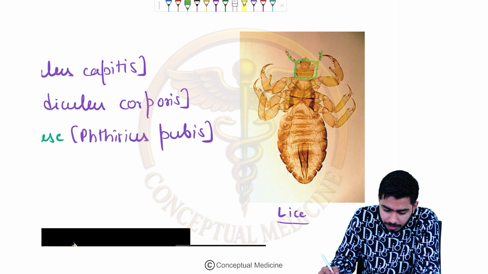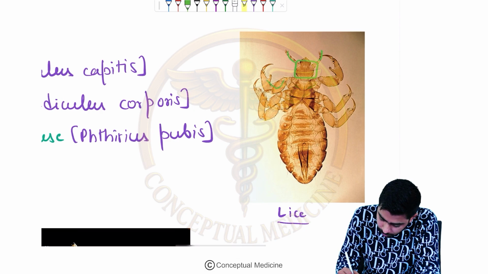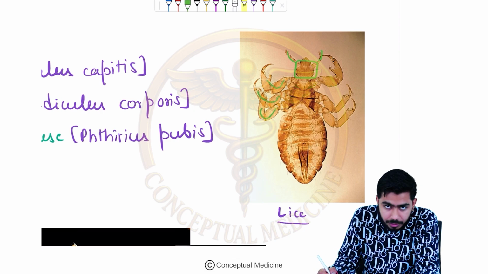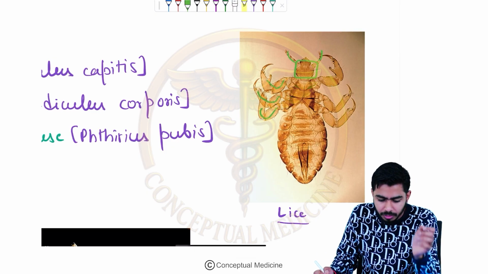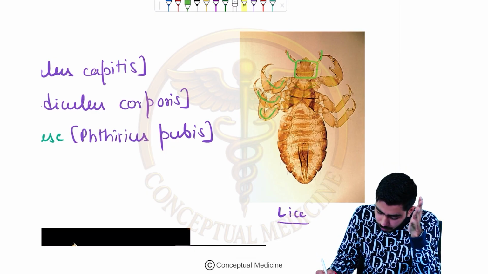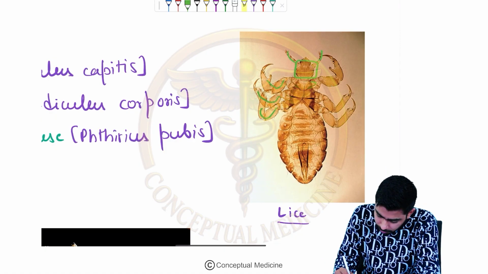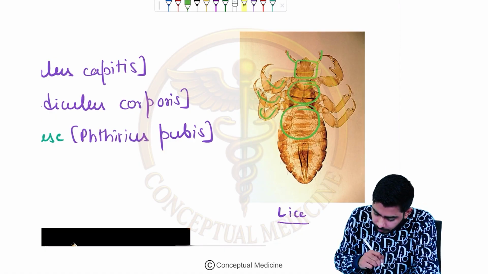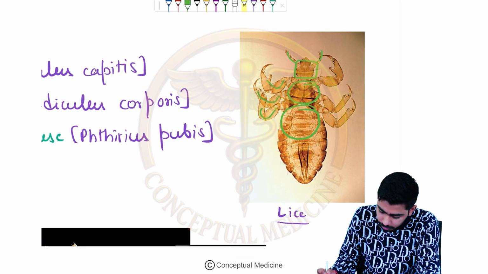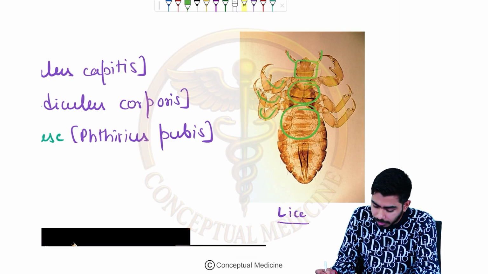Then they have 3 pairs of legs, 1, 2 and 3, which are attached to the thorax region and the abdomen region. So this is about the lice, guys.